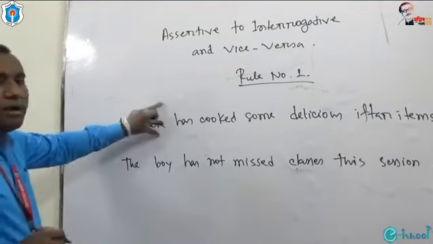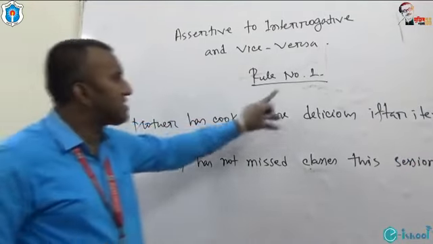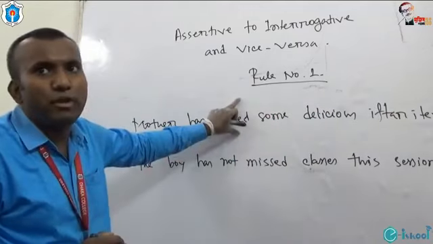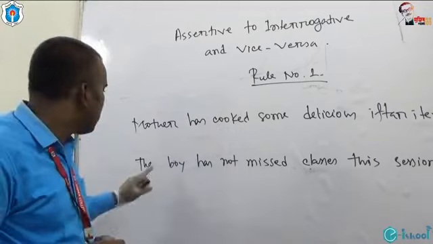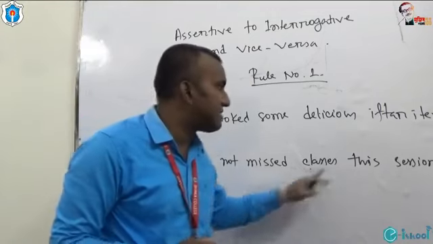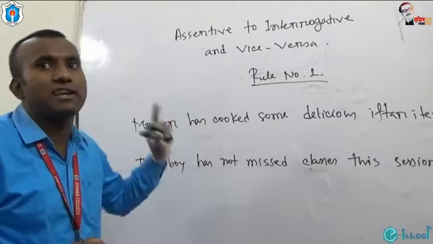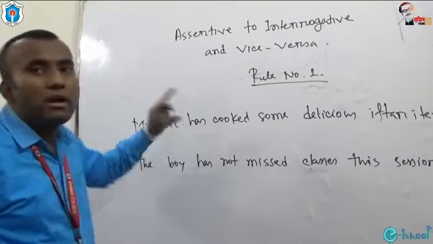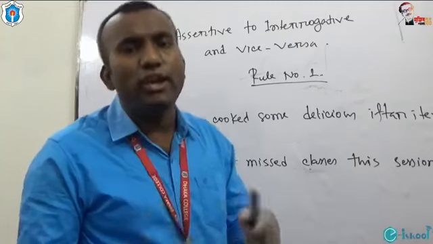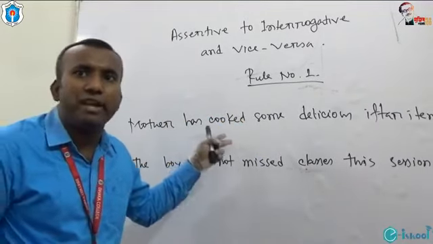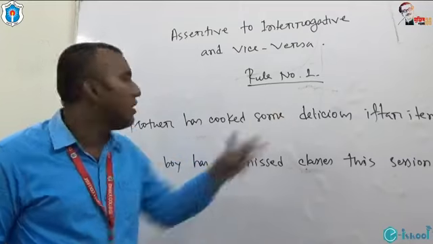Look at, mother has cooked some delicious iftar items. This is an example of an assertive sentence. The boy has not missed classes this session. This is an example of an assertive sentence also. But I told you at the beginning of my lecture that an assertive sentence can be either affirmative or negative.